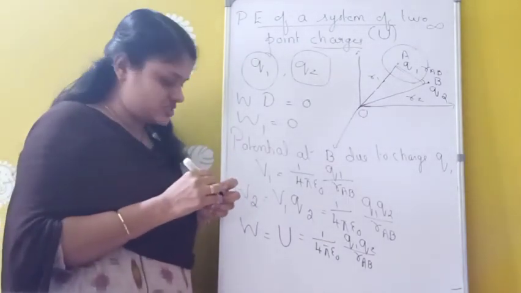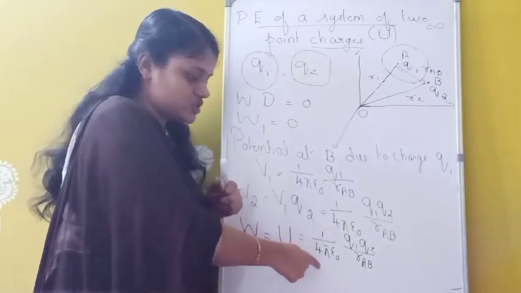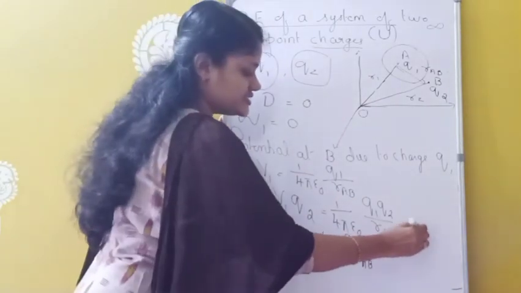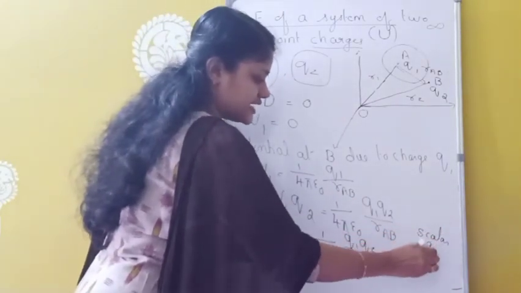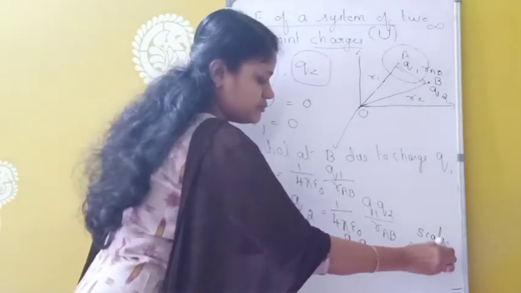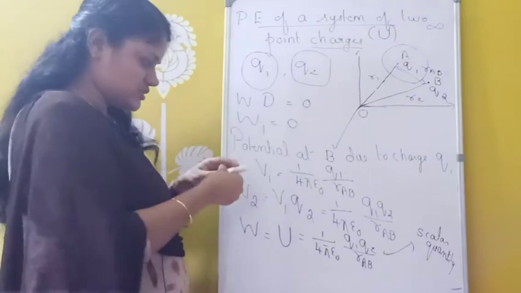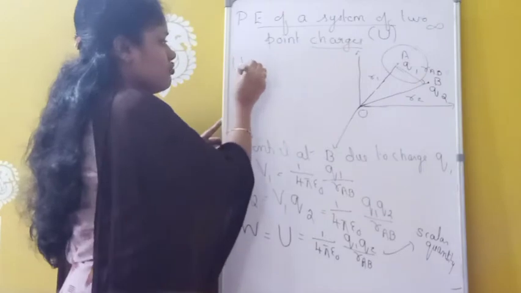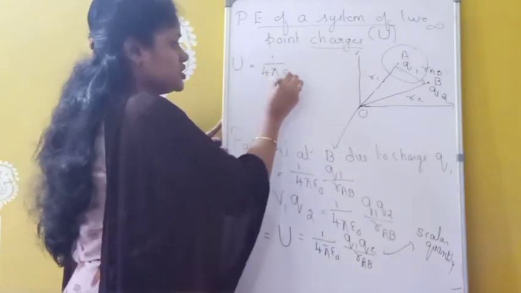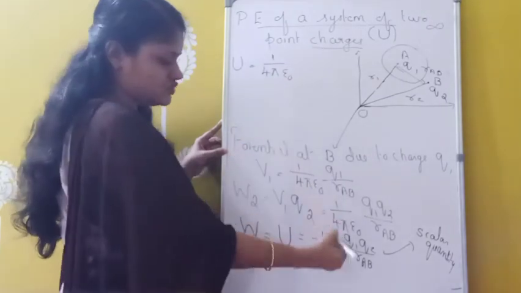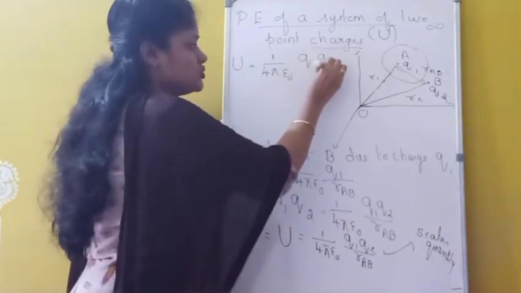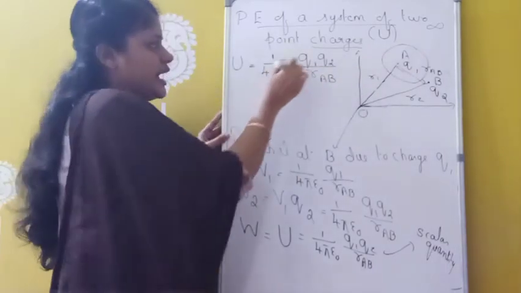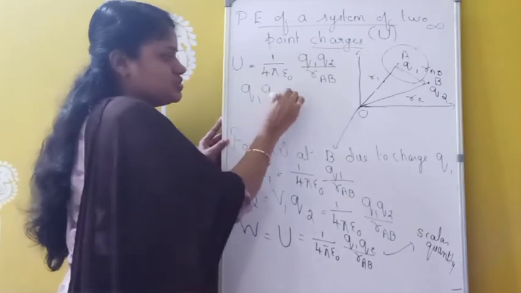So in the case of a two charge system, the potential energy is given as 1 by 4 pi epsilon 0 Q1 Q2 by RAB, and this is considered a scalar quantity. It has only magnitude and no direction at all. So the formula is U equals 1 by 4 pi epsilon 0 Q1 Q2 by RAB, where RAB is the distance between charges Q1 and Q2. Whenever Q1 Q2 is greater than 0,